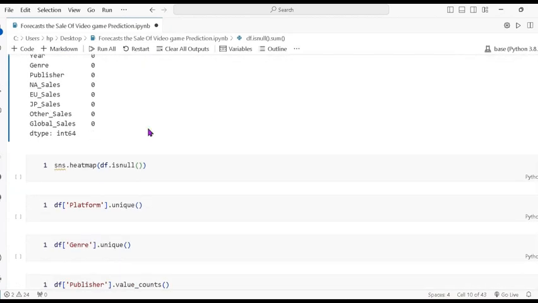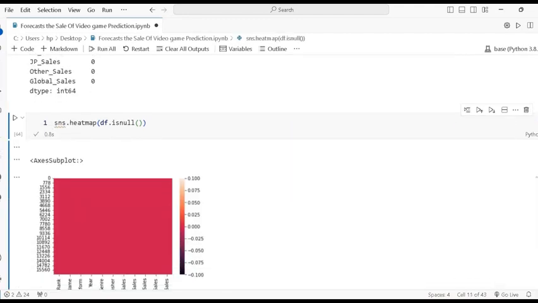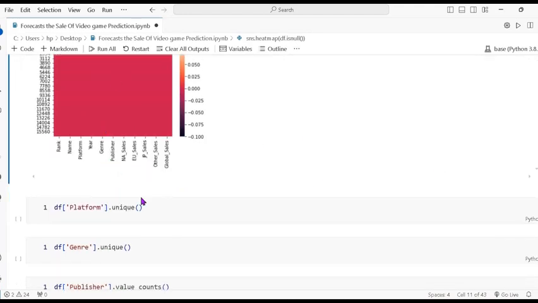The next one is, again we want to see the heat map. It shows a hyphen-like line or not. So you can see that there is no line after filling the values. So it is the publisher.